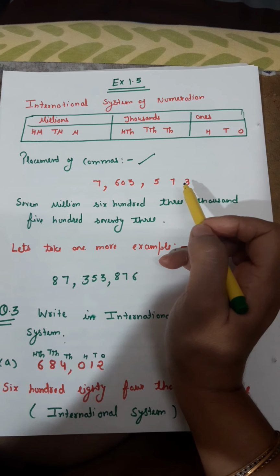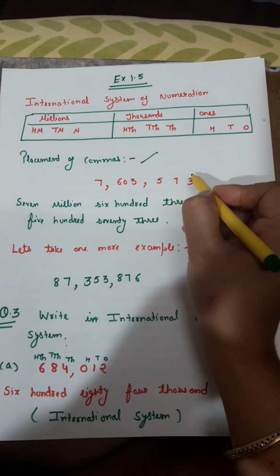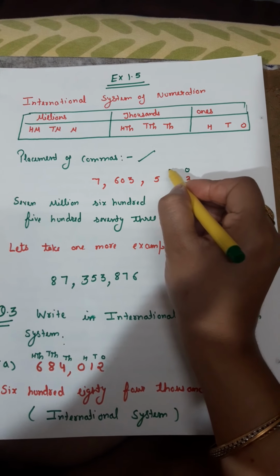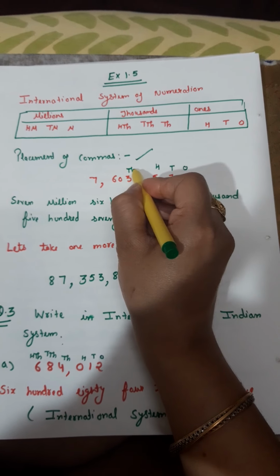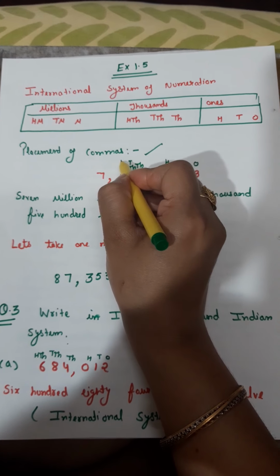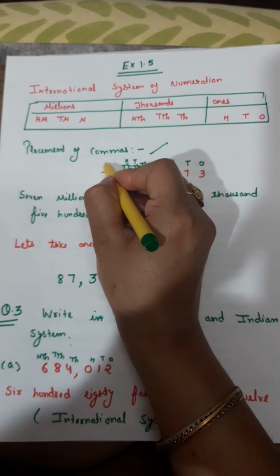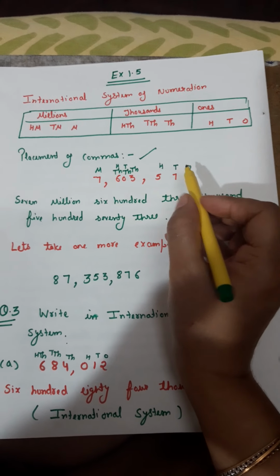So if we take the example of this number, 7603573, and we have to put the commas at the proper places, we know that this is ones place, this is tens, this is hundreds, this is thousand, this is 10,000, this is 100,000, and this is your million. And I had told you that after the completion of each and every period we put the commas.